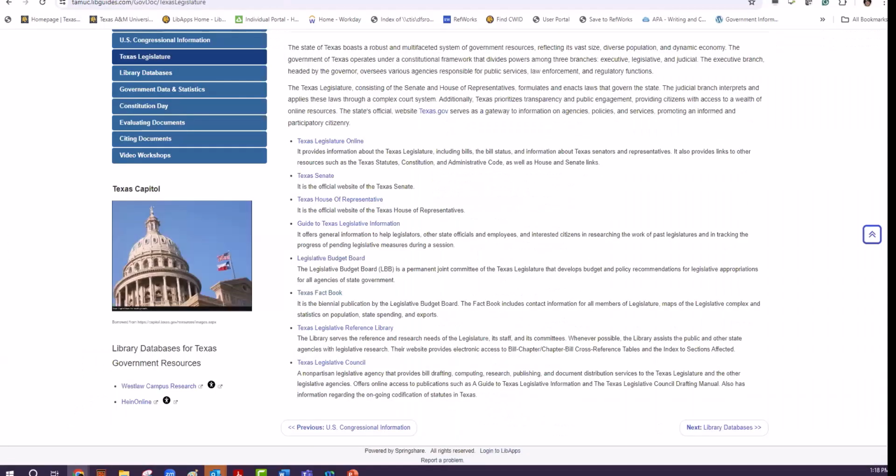Okay, so I'm gonna go to Texas Legislative Reference Library. This library serves the reference and research needs of the legislature, its staff, and its committees. Sometimes the library assists the public and other state agencies with legislative research. This website provides electronic access to bill chapters, bill cross-reference tables, and the index to sections affected. Let's go and see how it looks like.